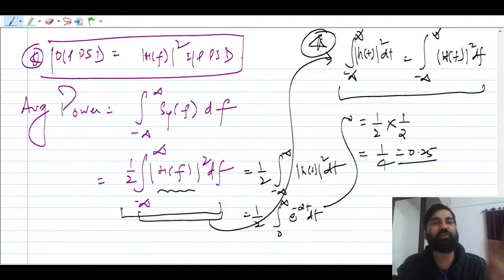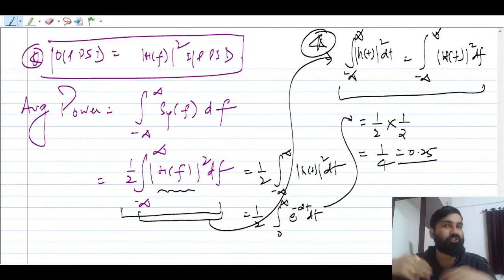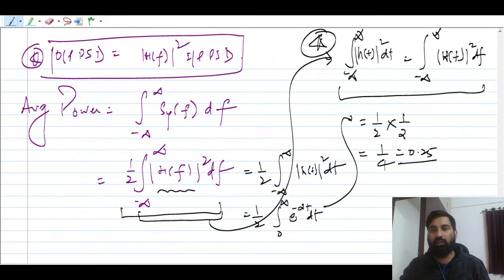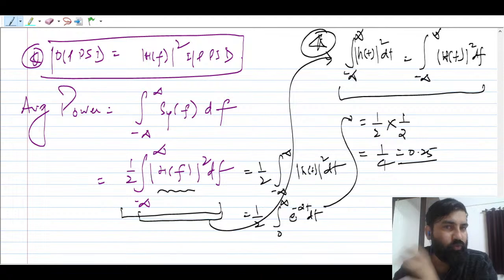These things people don't discuss. If you are able to compute energy in the time domain quickly, then use the time domain equation. Let me give you an example. Suppose a sinc function is given, and you are not able to find the energy in the time domain. Then you can better go for the frequency domain. The Fourier transform of sinc is nothing but a rectangular function, then it is simple. I believe this is fine. So this is the takeaway that you have to take to save your time.